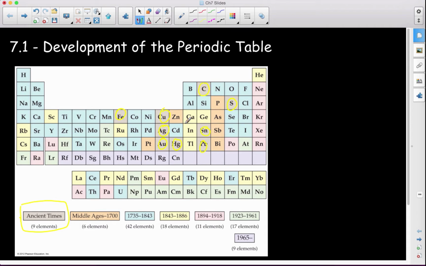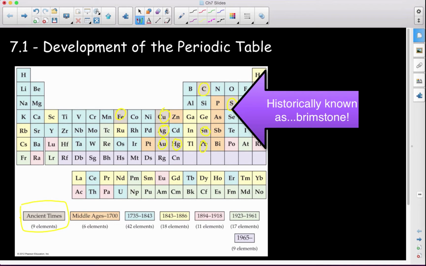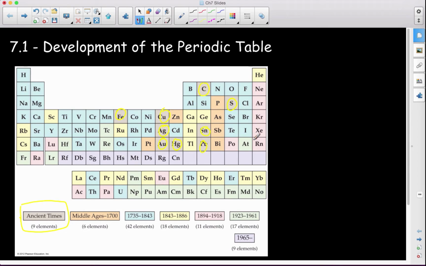Ding, ding, ding. Those are ones that we mine from the earth in their natural state. We find those in nature present as they are, whereas a lot of these are present in compounds, stuck to something else, or these, which came relatively late. Why do you think these came so late? There's no way to grab them. There's no way to find them. If they are gaseous and we cannot see them and they don't react with anything, they're going to be hard to find.